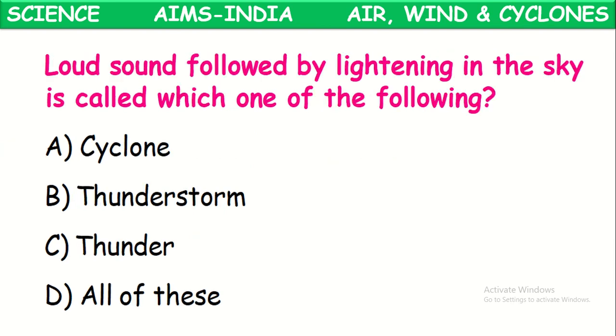Next one. Loud sound followed by lightning in the sky is called which one of the following? What is it called? Loud sound followed by lightning. That is called thunderstorm. We might have observed it before raining: loud sounds come from the sky with a flash of lightning. Those are called thunderstorms.